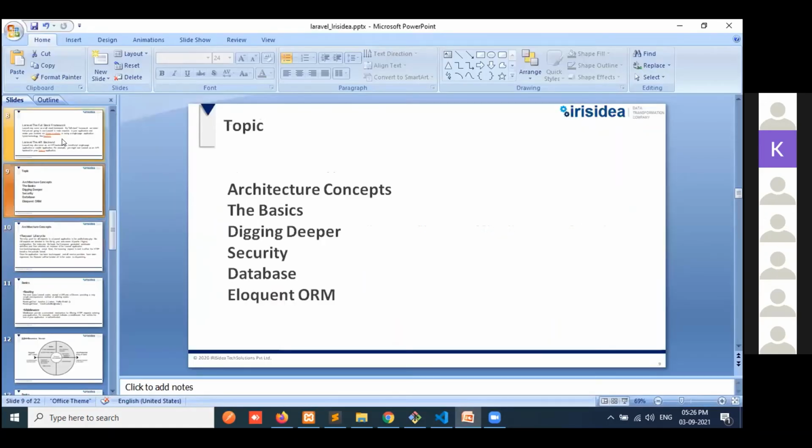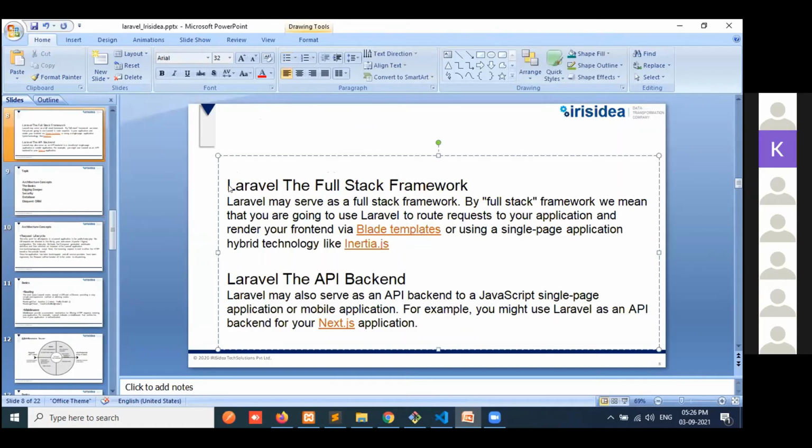So Laravel is a full stack framework and also an API backend. We can create the web page and the backend also, and in this we implement a Next.js application for the API backend.